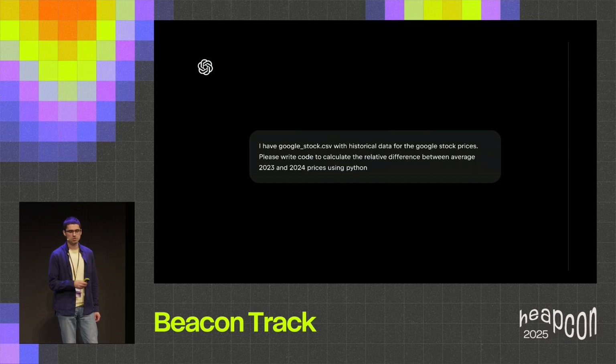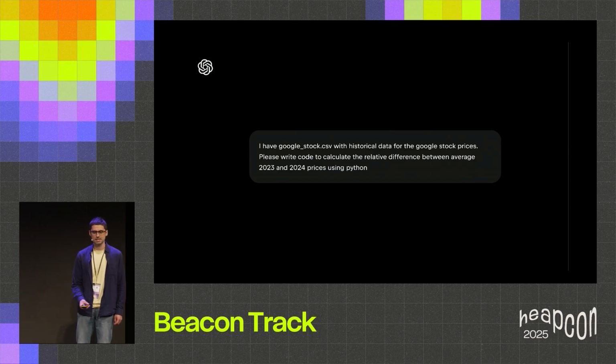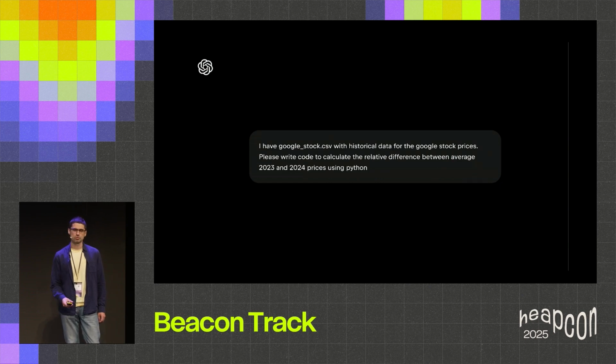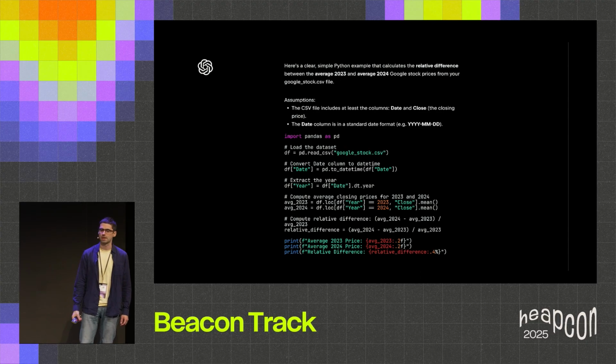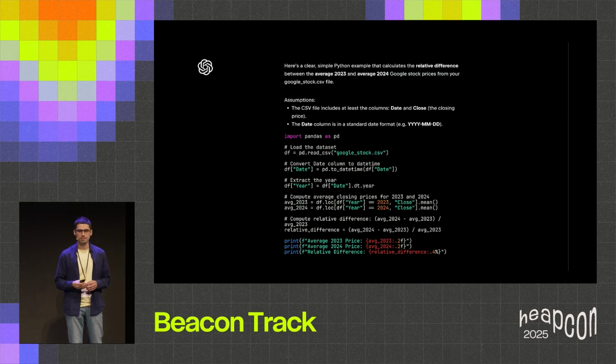We can use ChatGPT for coding, for example, as follows. We can say, hey, ChatGPT, I have Google stock.csv with historical data on Google stock prices. Please write code to calculate relative difference between 2023 and 2024 prices using Python. And ChatGPT is here to help us. Here you go, some explanation and some code that we're expected to copy-paste, run, and get the result.